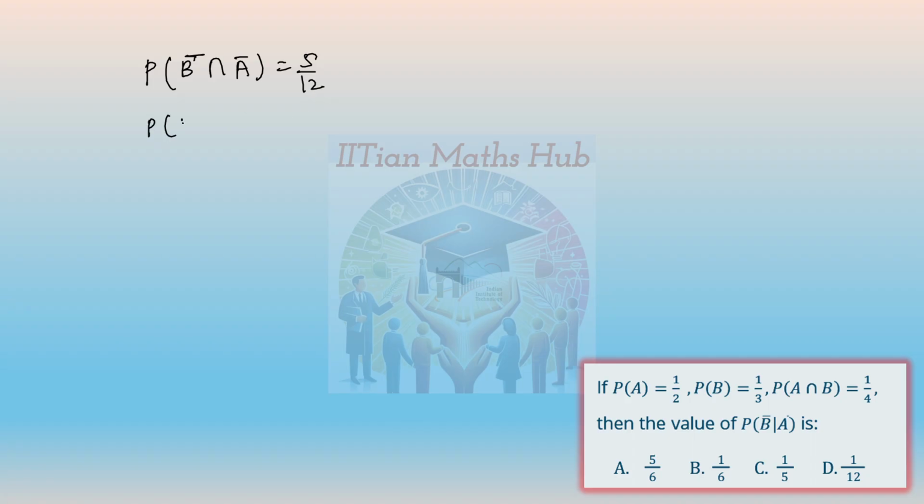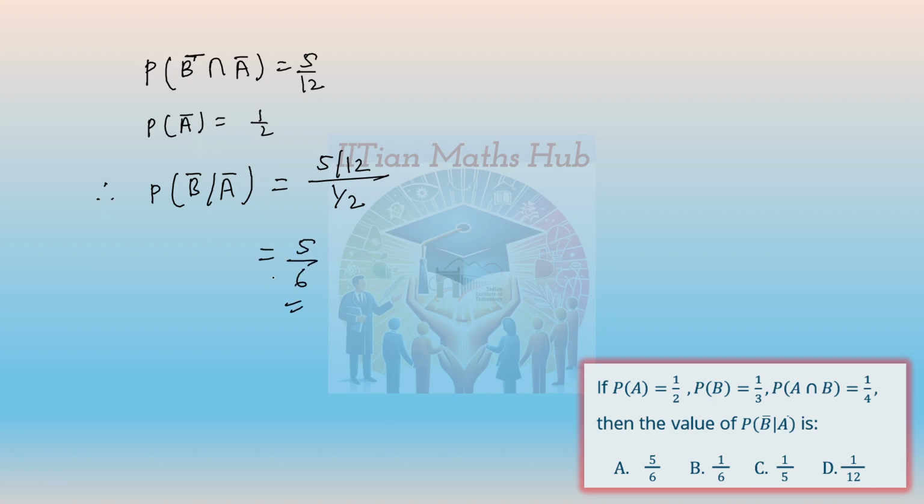We already have the value of A complement, that is 1 by 2. Therefore the answer will be what? Probability of B complement given A complement is equal to 5 by 12 upon 1 by 2, and that will give you 5 by 6 as the answer. The first option. Right? Is it clear?